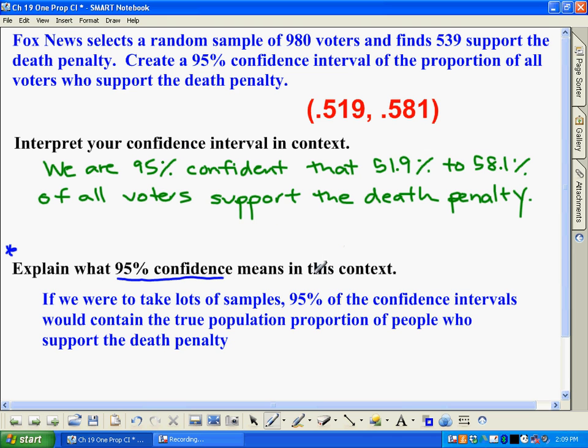And so basically what it means is this. If you were to go ahead and take lots of samples, so not just 980 people one time, but do it again and do it again and keep getting 980 people, 95% of the confidence intervals that you actually ended up creating would contain the true population proportion of people who support the death penalty. So once again, we're confident that it's somewhere in this range. However, this may be one of the 95% of the confidence intervals that actually has the true population proportion, or maybe it's part of the 5% that doesn't. But the idea here is, once again, it gives us a really good idea of what's really going on in the entire country without actually having to ask everybody.